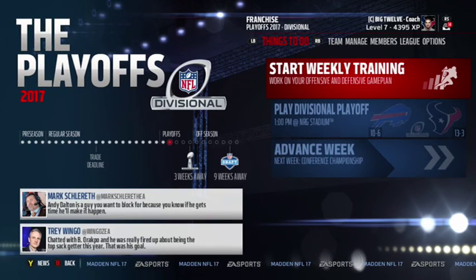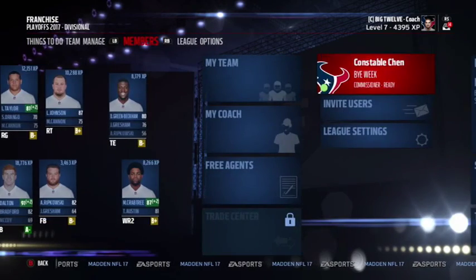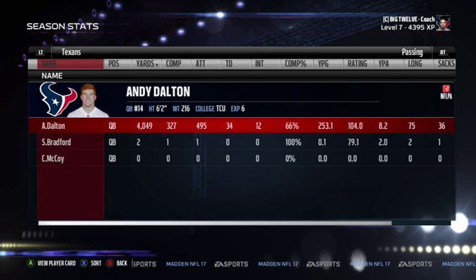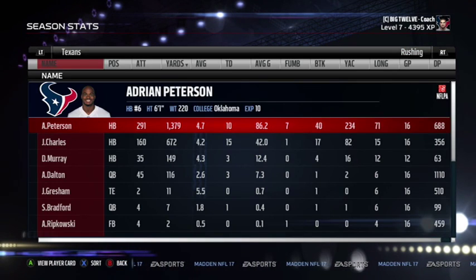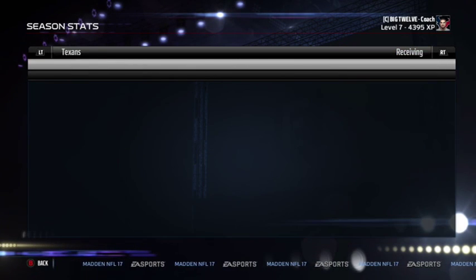So in the playoffs in year number 2, our record is 13-3. So we got an extra win from our record last year. We finished 12-4. So let's take a look at some stats. Andy Dalton had 4,049 yards, 34 touchdowns, and 12 interceptions. Rushing, Adrian Peterson 291 carries for 1,379 yards and 10 touchdowns. Jamaal Charles added 672 and 15 touchdowns on the ground.